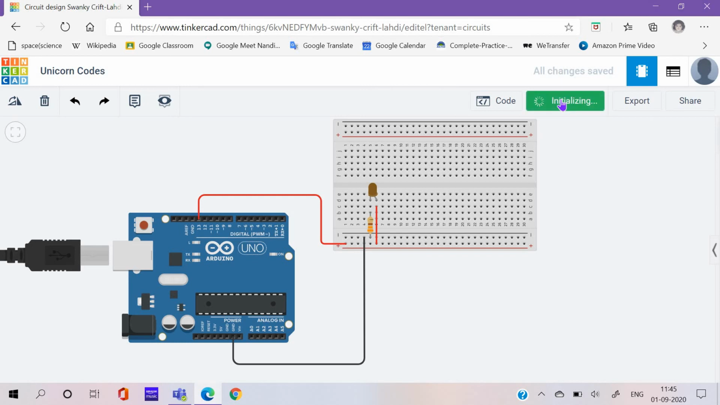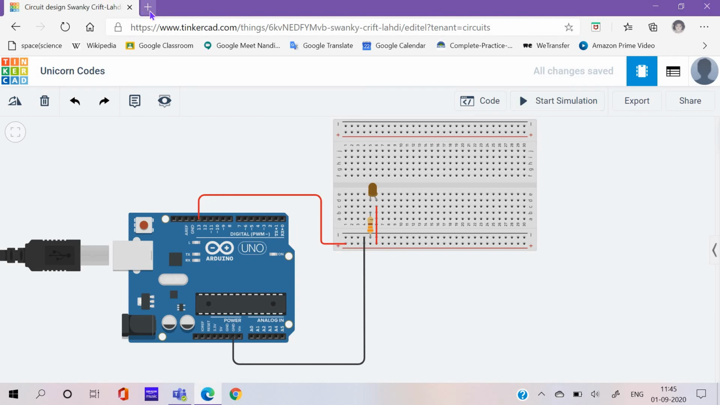Now start simulation, wait for some time, initializing. See, 1 2 3 4 5. Actually, yeah, 1 2 3 4 5. I'm very bad at counting. Yeah. So that is how it happens.